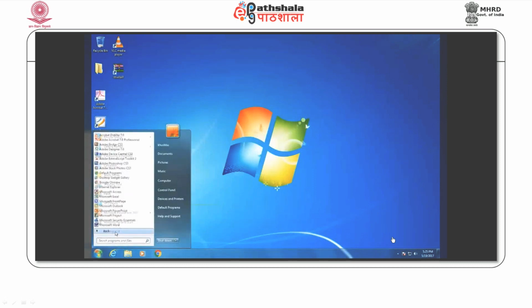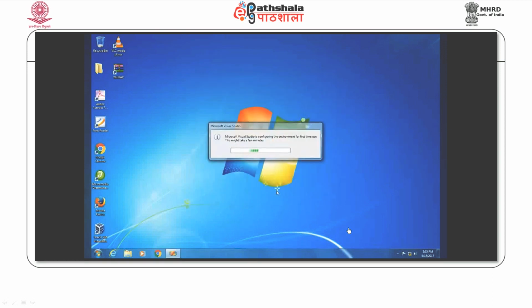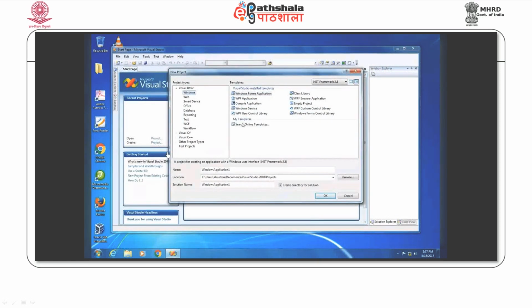Here you can go to all programs, go to the folder which has Visual Studio installed, and then you have to do this basic setup that you need to do only when you start Visual Studio for the very first time, otherwise you will directly reach here. Here we use the option of create to create a Visual C++ empty project.